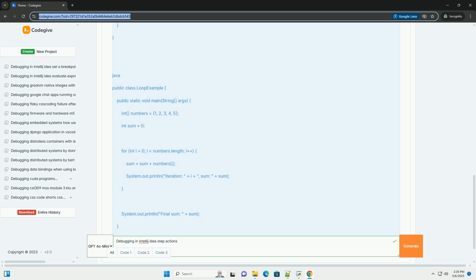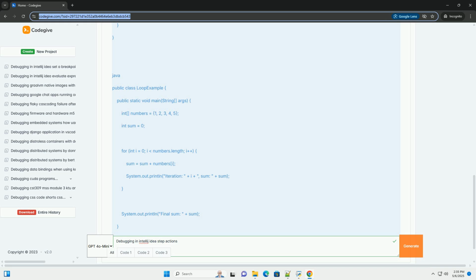Inspect variables frequently: keep an eye on the values of variables to see how they are changing and whether they are what you expect. Use watches for complex expressions: track values that are not directly visible as local variables. Write unit tests: unit tests are invaluable for catching errors early in the development process, reducing the need for extensive debugging later on. Learn the keyboard shortcuts: mastering the debugger's keyboard shortcuts will significantly speed up your debugging workflow.